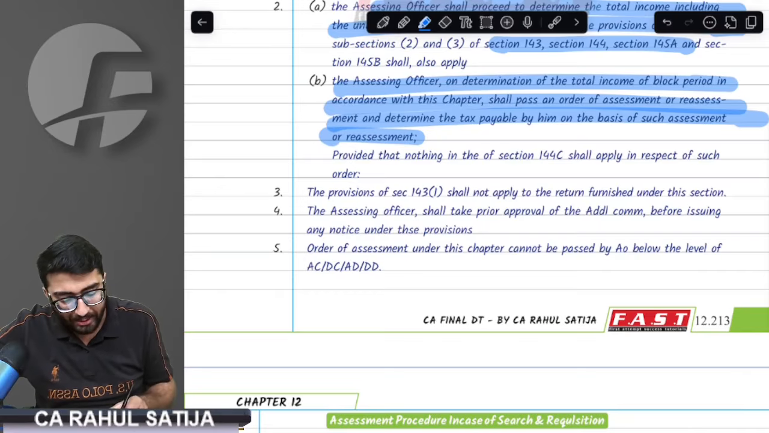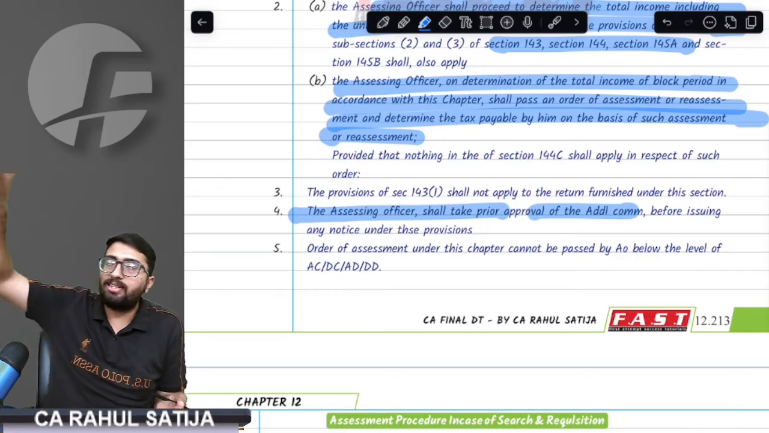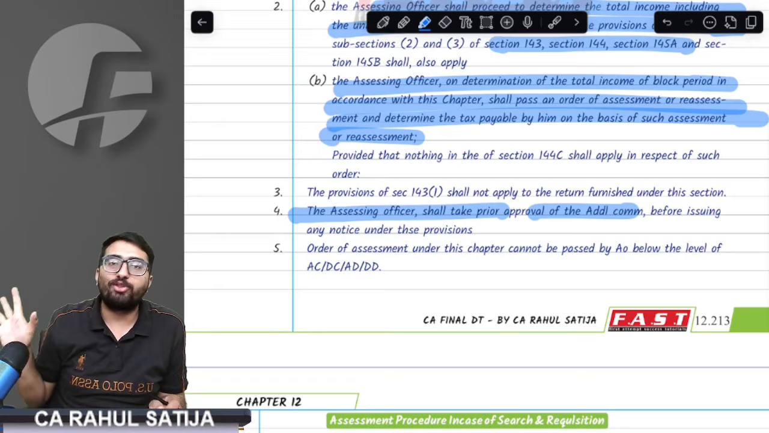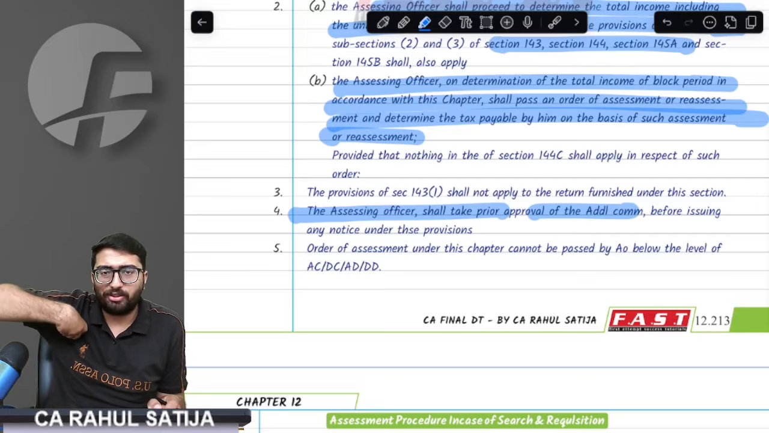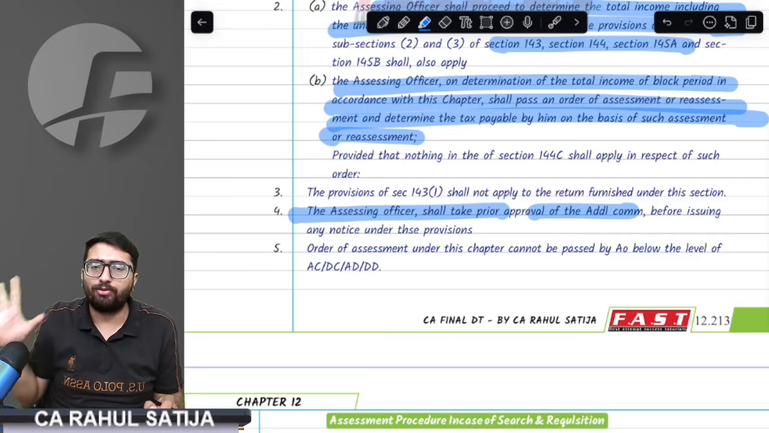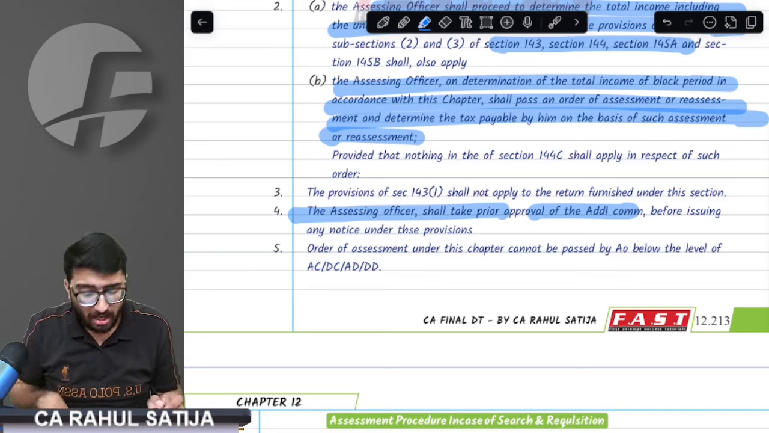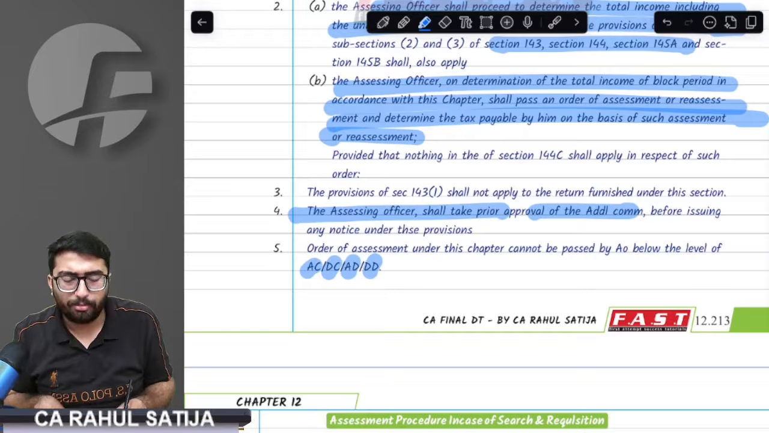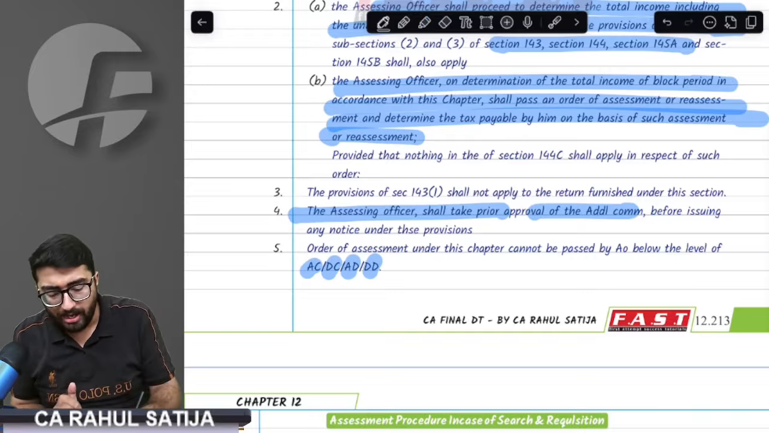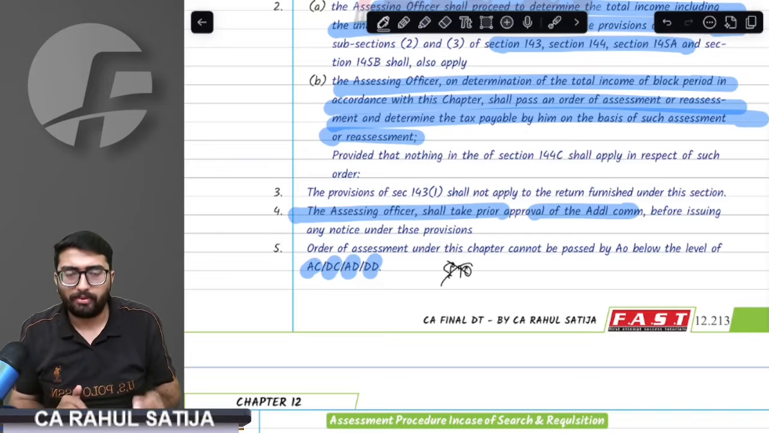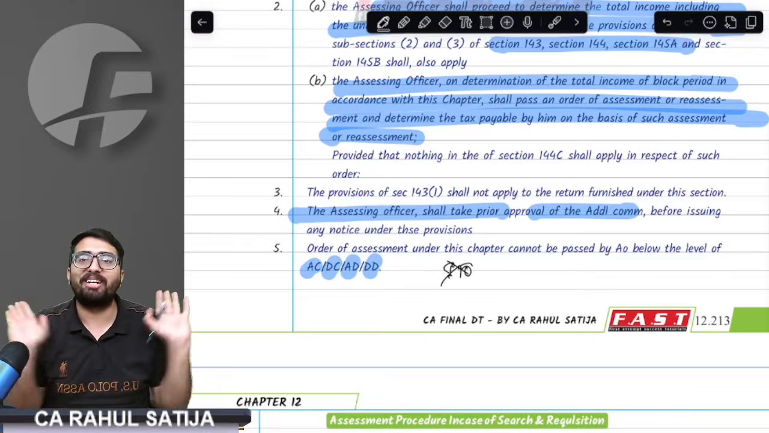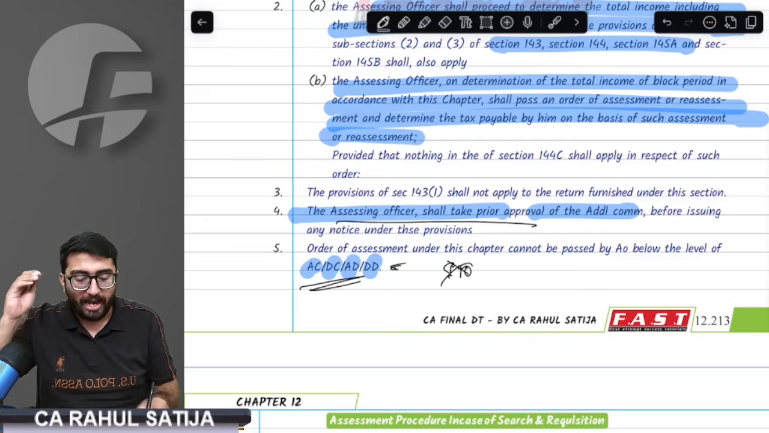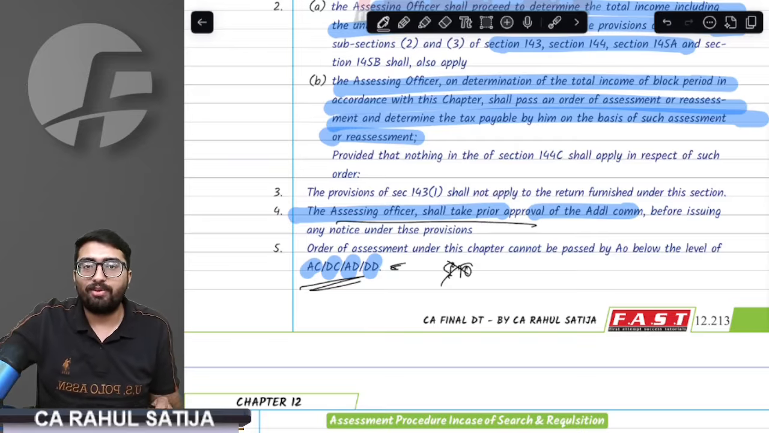Remember, if any notice is required to be issued under this provision, it shall be issued only with prior approval of the Joint Commissioner. And who can do the assessment? The provision says minimum Assistant Commissioner, Deputy Commissioner, Assistant Director, Deputy Director, minimum these people will do the assessment. That means ITO cannot do the assessment here. Search assessment cannot be done by ITO. But these people can do. And any notice is to be issued only with prior approval of the Joint Commissioner.